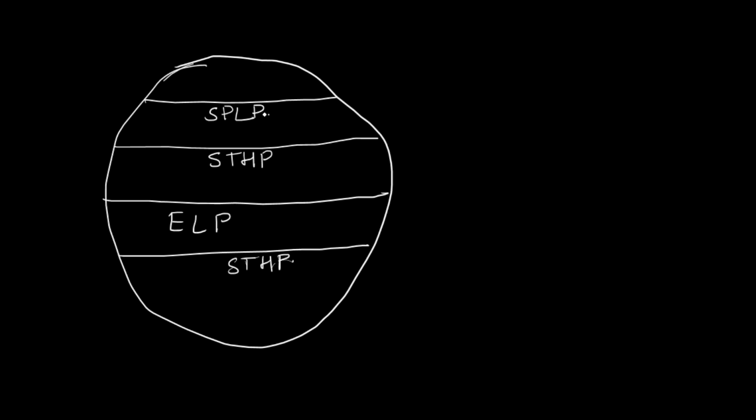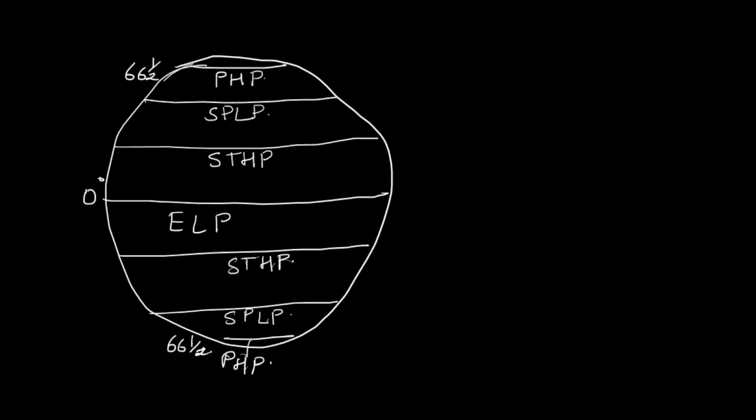As you go further, you will find the subpolar low pressure belt, and similarly in the south also the subpolar low pressure belt. Then again as you go up you will find polar high pressure, and similarly here also polar high pressure. So these are the pressure belts located on the earth. You can see the equator is 0 degrees, and the line here is 66 and a half degrees.